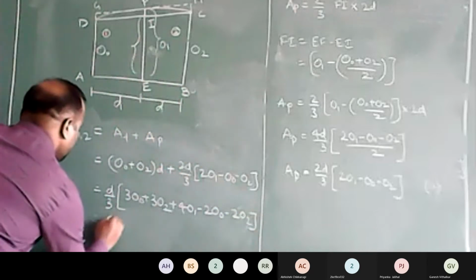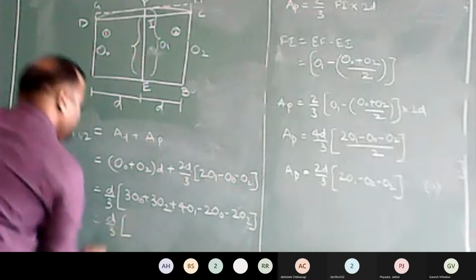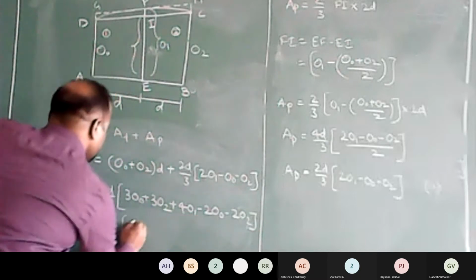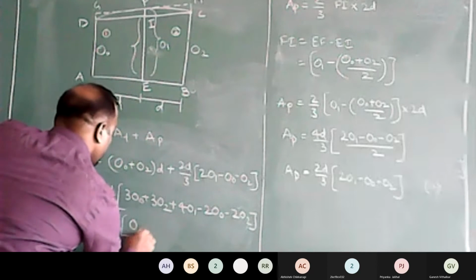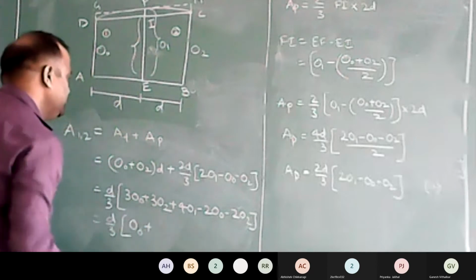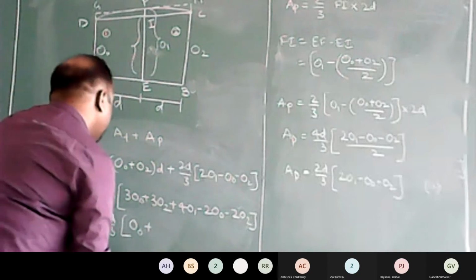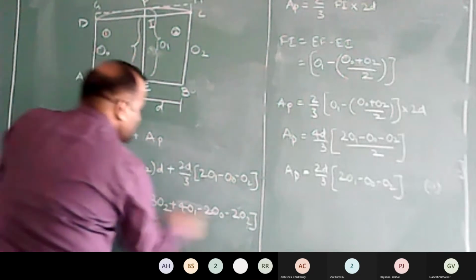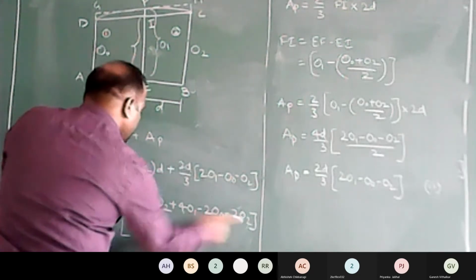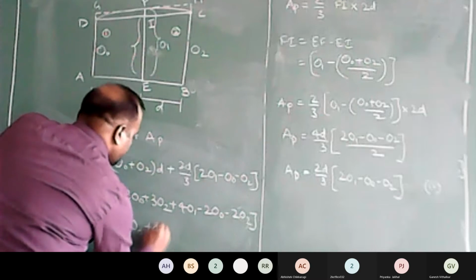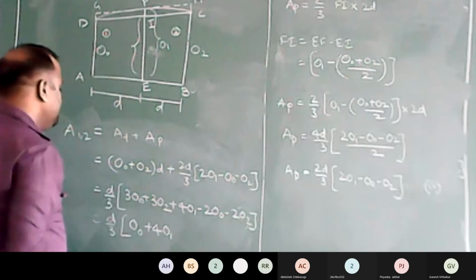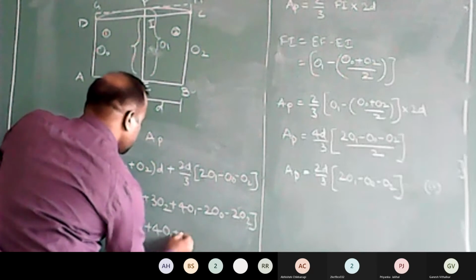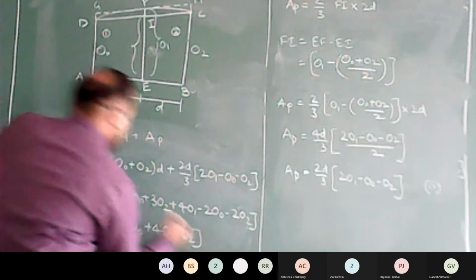Now this will be d by 3. Now 3 times of O0 minus 2 times of O0, so it remains with O0, plus 3 times of O2 minus 2 times of O2. There remains plus 4 times of O1, then plus 1 time of O2.